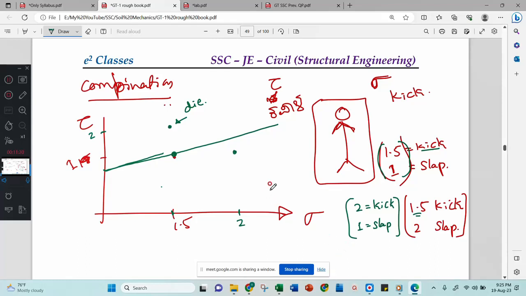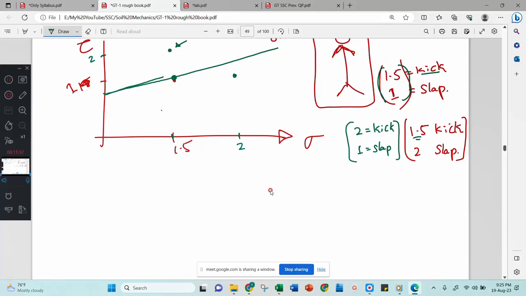Understood? I will give one more thing. I will increase both. Now look here. This time 1.8 kick and 1.2 slap. Will he die? What do you think?